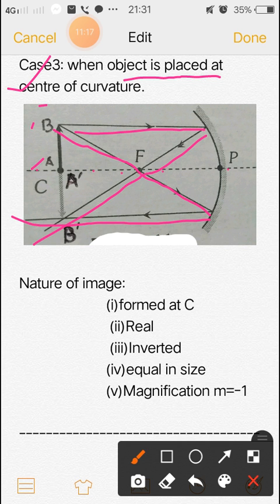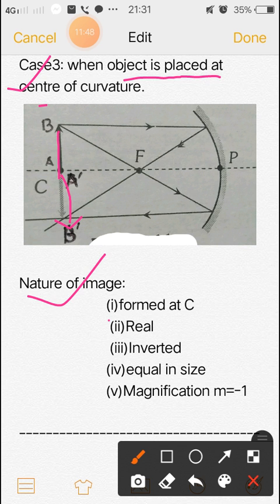This dotted ray is called the principal section. So from this figure you see the object is AB and the image is formed at the object position, but the head is reversed. So the nature of the image: you can see the image is formed at C, or the radius of curvature.